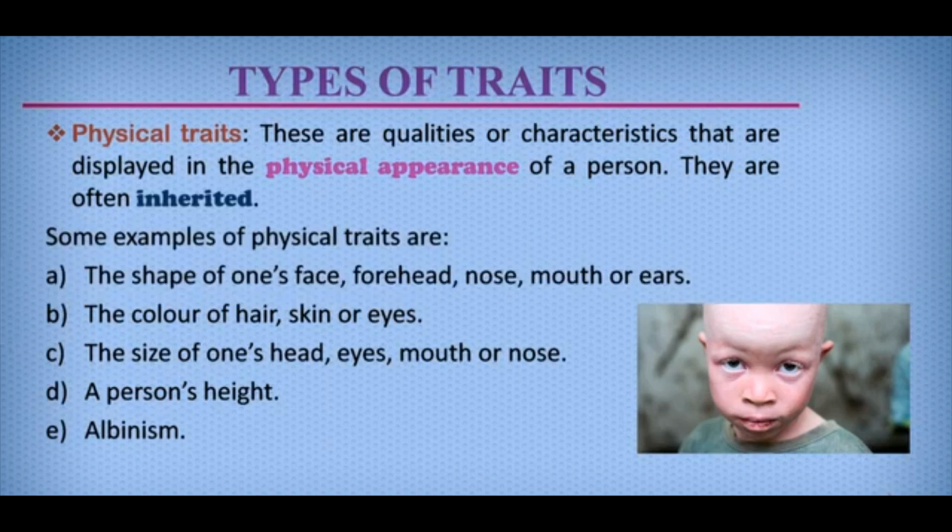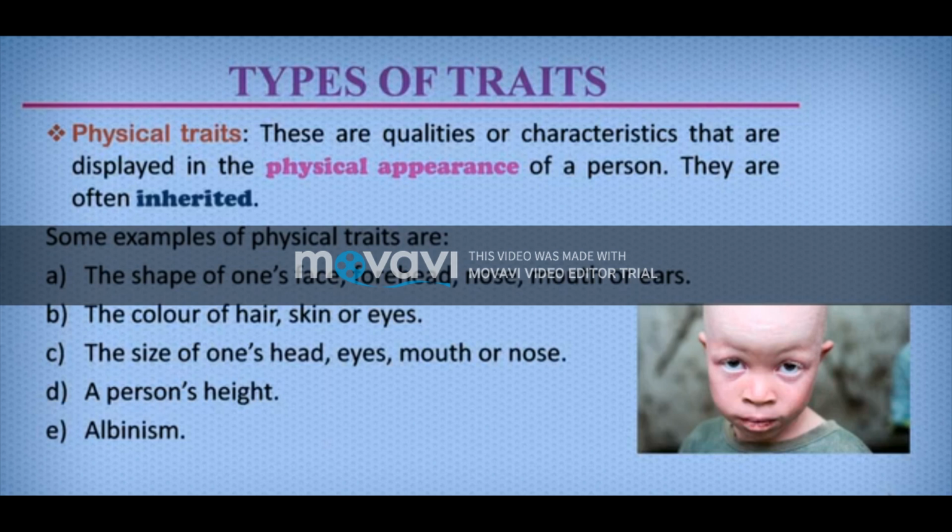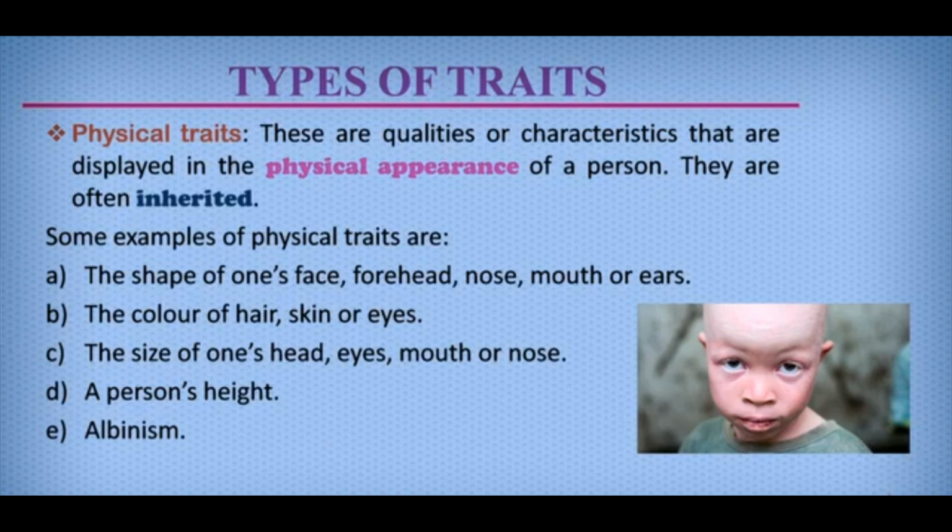Albinism is a defect in one of the genes that produce or distribute melanin in our body. What do you mean by melanin? Melanin is a color-giving pigment present in our body which gives color to the skin and eyes. This boy has the defective gene which produces the melanin.